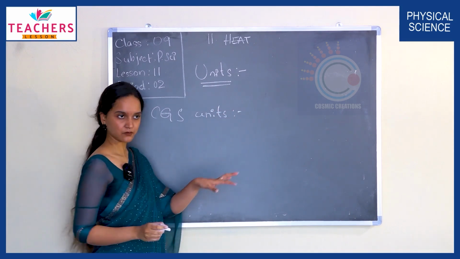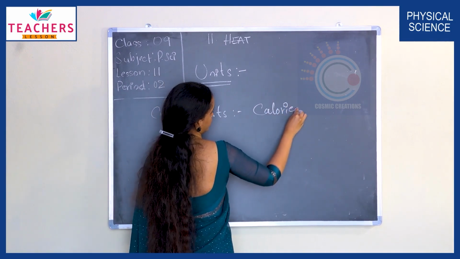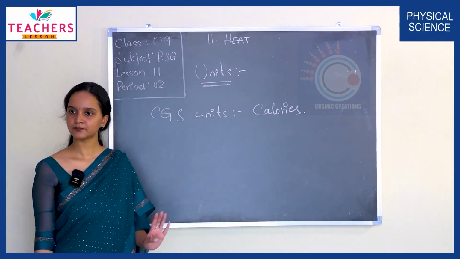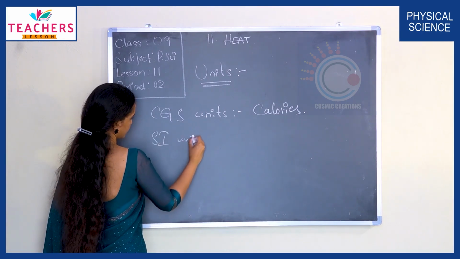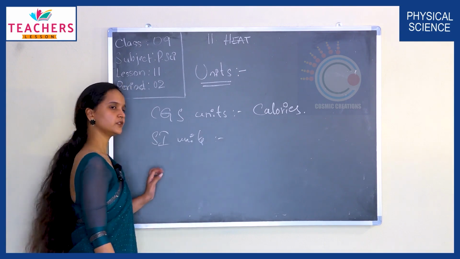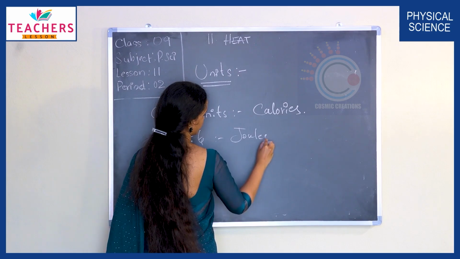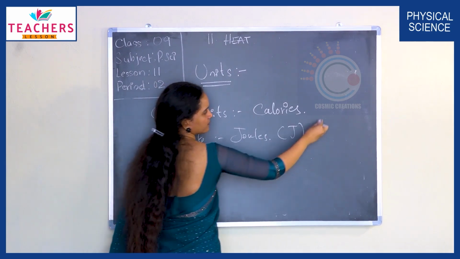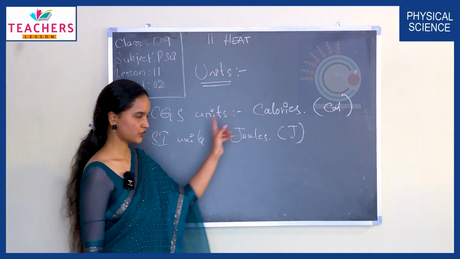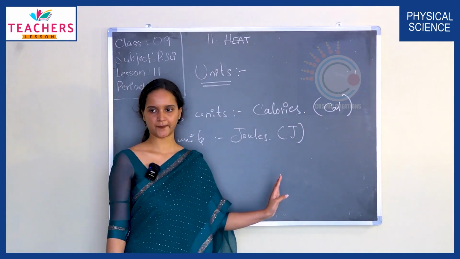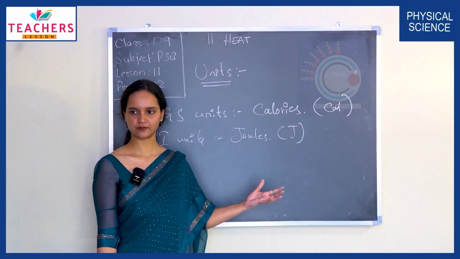In the CGS system, we measure heat energy in calories. And in the SI system, you know the SI unit of energy, joules. We measure heat energy in joules. Calories are represented by cal, joules by J. These are the units of heat energy.